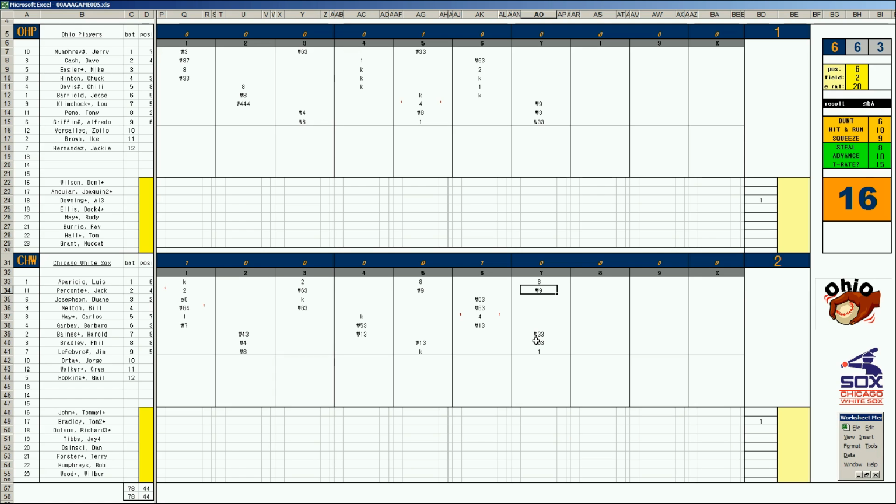8th inning. Bradley's still out there. They got Wilbur Wood and Bob Humphreys warming.